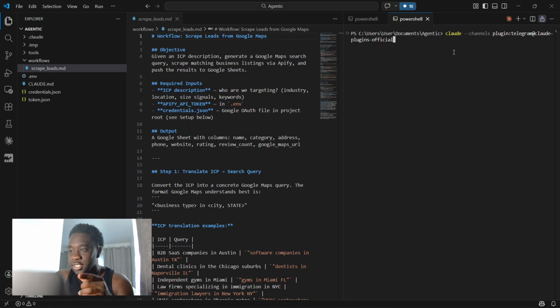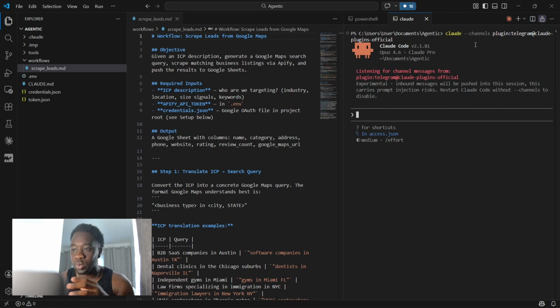So the command is Claude --channels and that's plugin:telegram at claude-plugins-official. I'm going to obviously leave all of these commands in the description for you to copy, but essentially what this is doing is it's launching a Claude Code instance in your terminal, and it's making it so that it's listening to the Telegram channel as well. So rather than also listening to it within a terminal, it's listening inside Telegram as well, ready for those messages to come in. So once you type that in, you're just going to hit enter, and then obviously it's going to launch Claude Code as normal, but obviously now it's also listening inside Telegram as well.